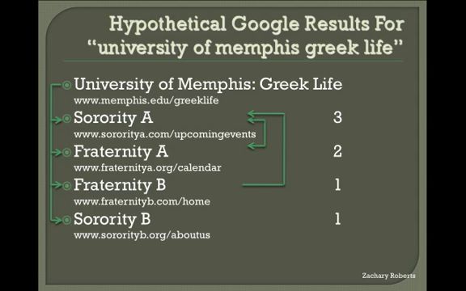Let's take this example one step further. Let's pretend that Fraternity B did a program with Sorority A last semester. Fraternity B posted a link to Sorority A's website, also in an effort to promote their event. However, Sorority A did not link back to Fraternity B. Now Sorority A has 3 links to their site, Fraternity A has 2 links to their site, and Fraternity B and Sorority B are left with just 1 from the university.